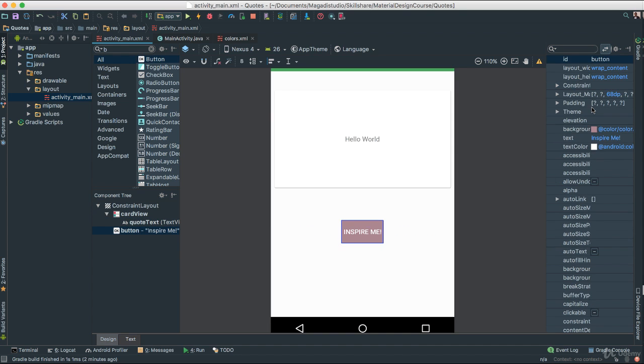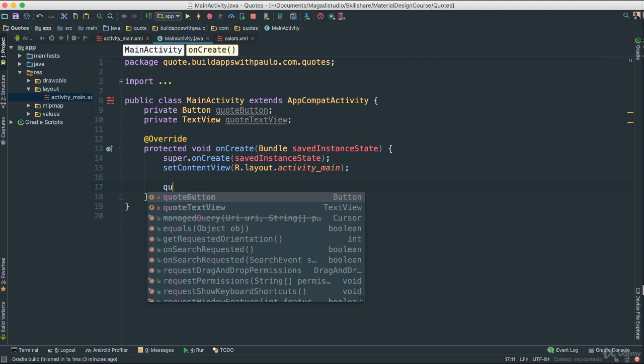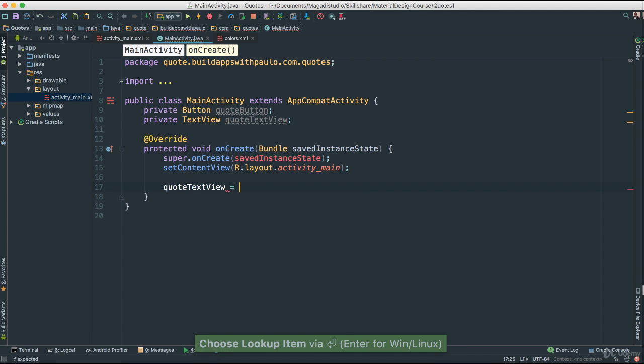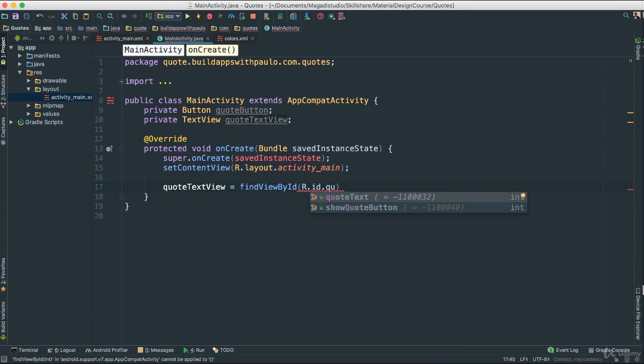Click Inspire Me. Let's go in here. I'm going to say show quote button. Enter. And there we go. Now, how do we then connect or find those buttons in our code? Well, simply here, the first thing we need to do, I'm going to say quote text is equal to findViewById. I can say R.id dot, and I'm going to get the quote text.